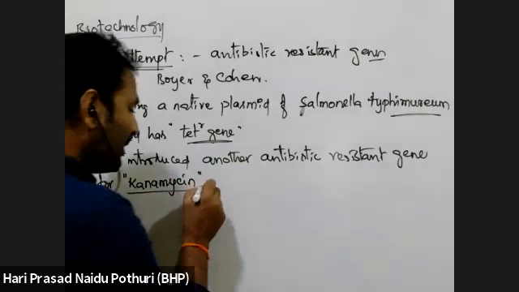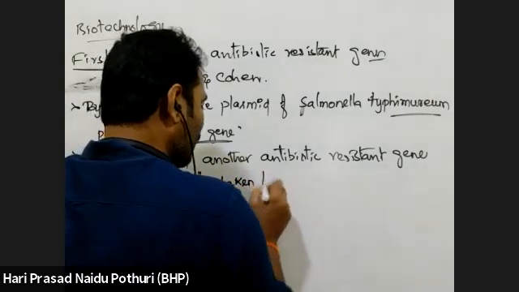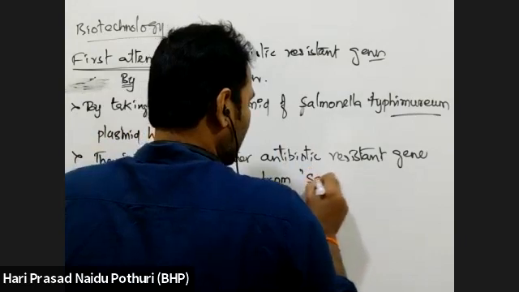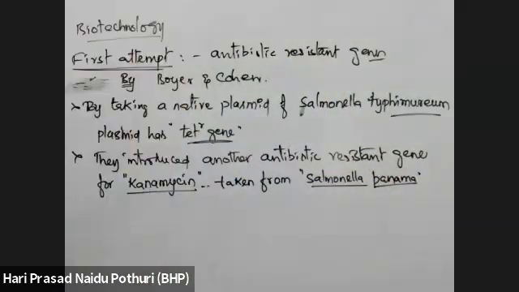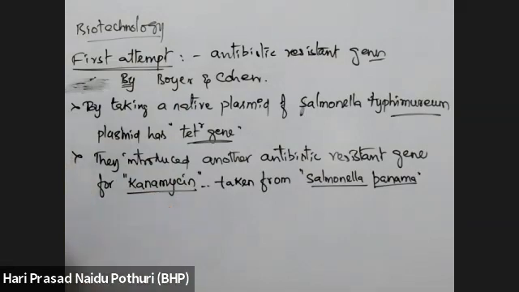This kanamycin gene was taken from another bacteria, Salmonella Panama. They isolated the kanamycin resistant gene from it.